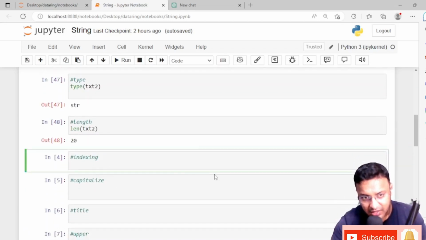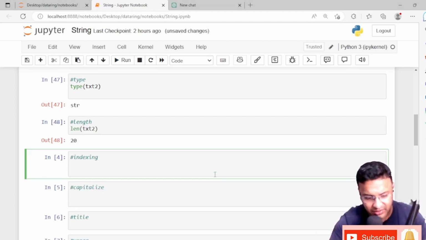Now we'll be learning the indexing, which is very important. Guys, like we start our counting from 1, right? But Python starts its count from 0. Like if I write, hey, how are you?